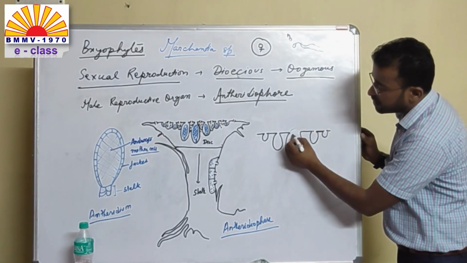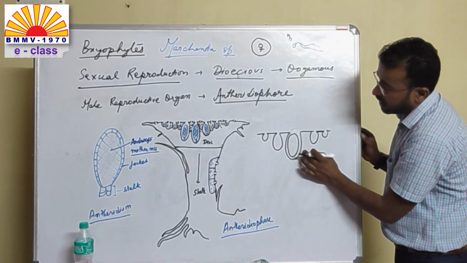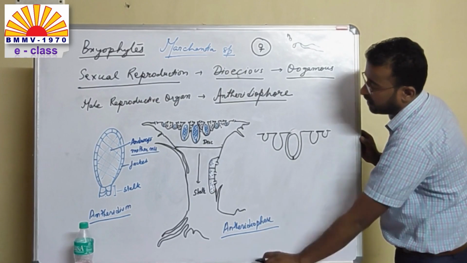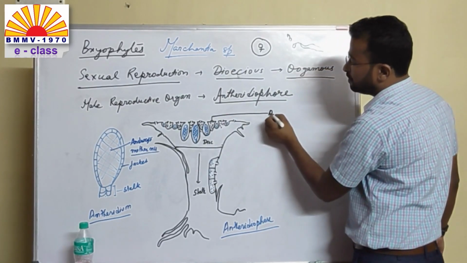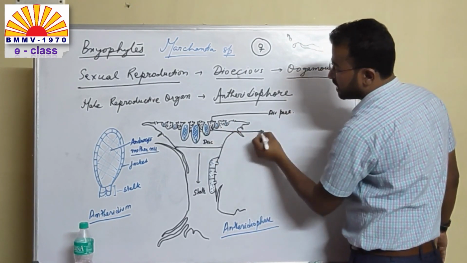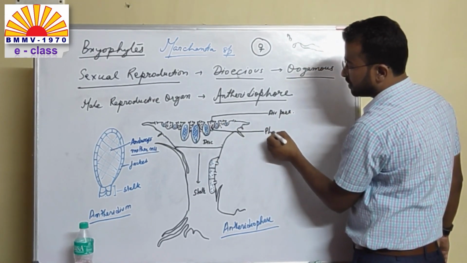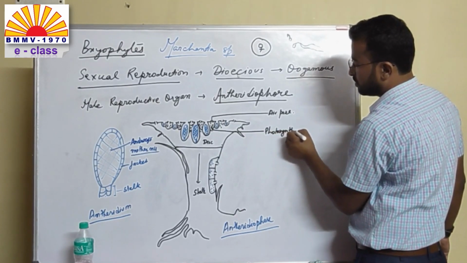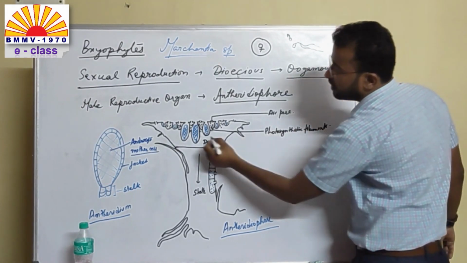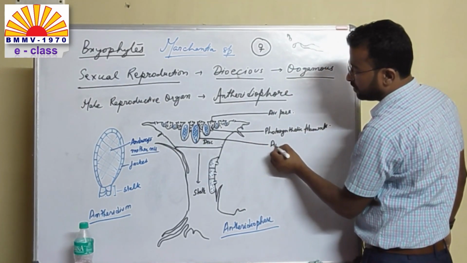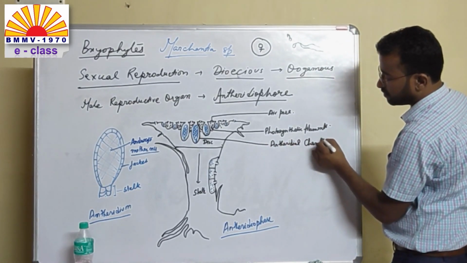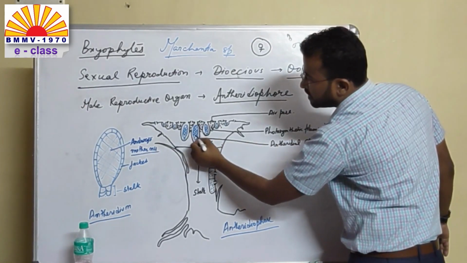Now the antheridium is present here inside this chamber known as the antheridial chamber, and the antheridium is present here. Here you have the air pore. Then these are photosynthetic filaments. And this is the antheridial chamber. And this is the antheridium.